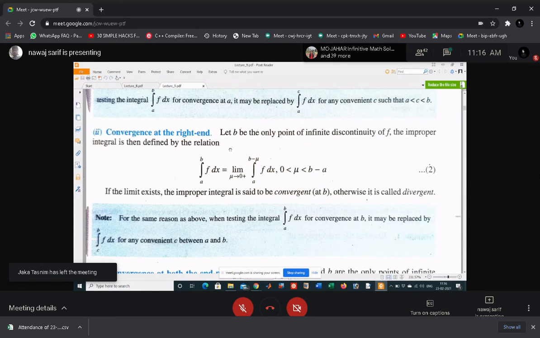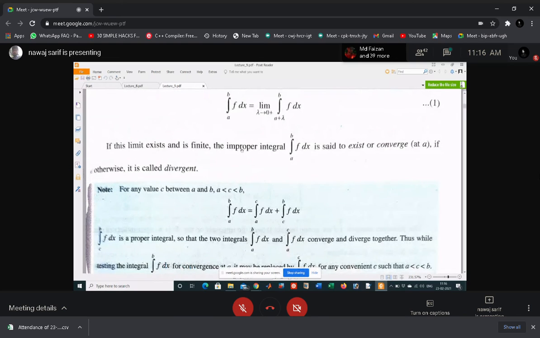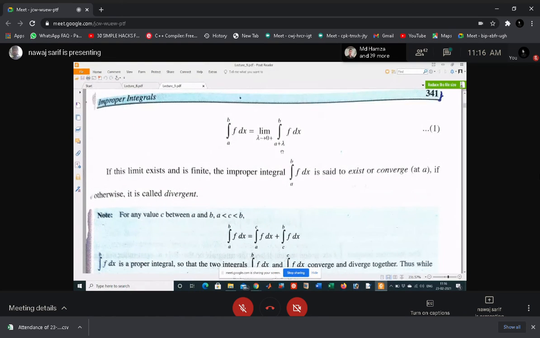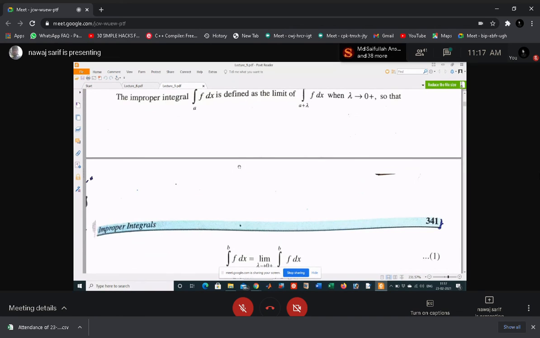If you add this mu to b, then the limit will be outside the interval ab. When your point of discontinuity is a, then you add lambda to a, because a is the lower limit. And if you subtract lambda, then a minus lambda will be outside the interval.